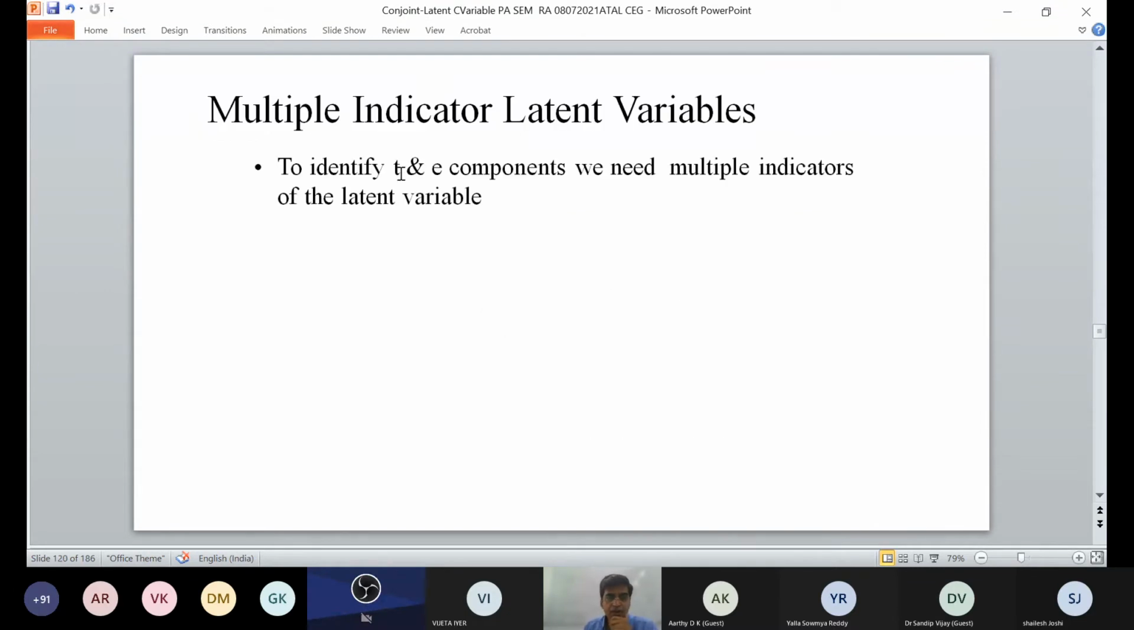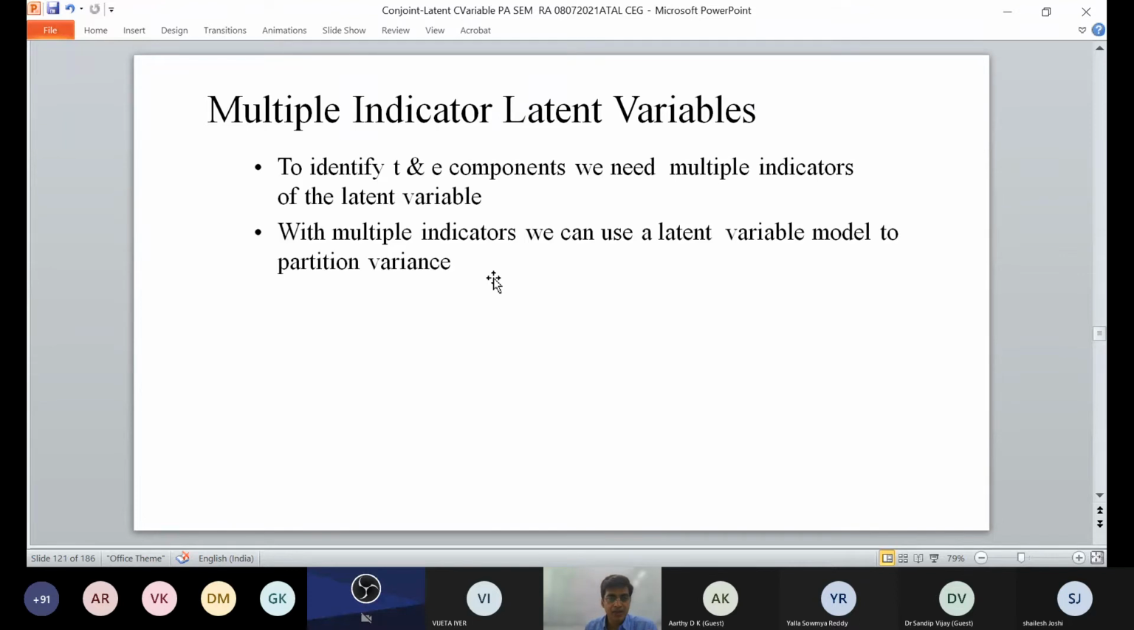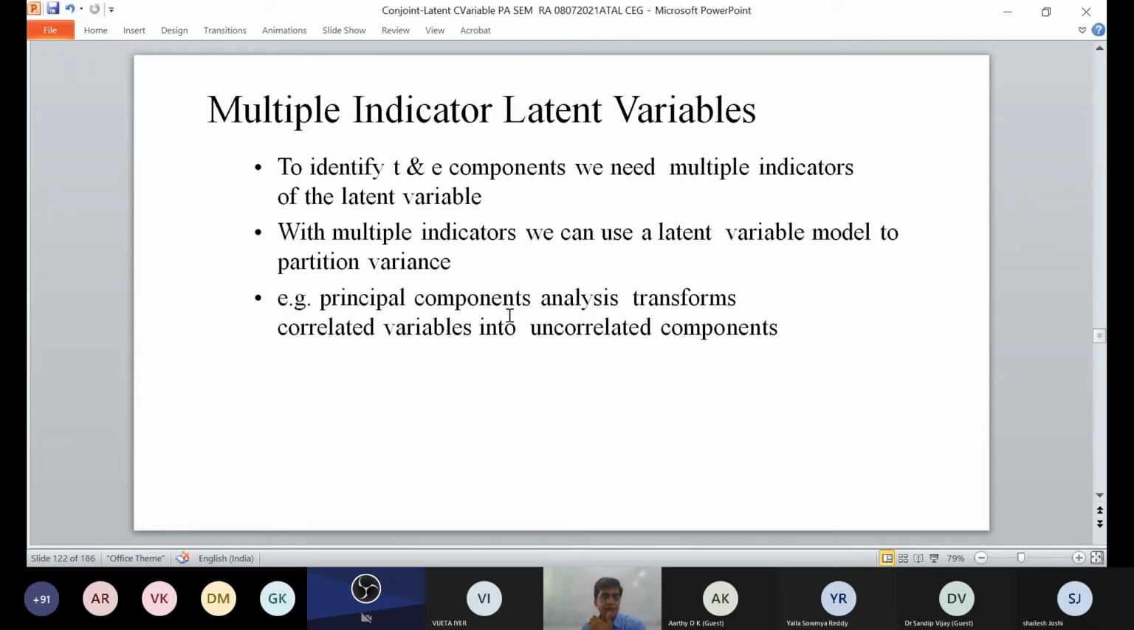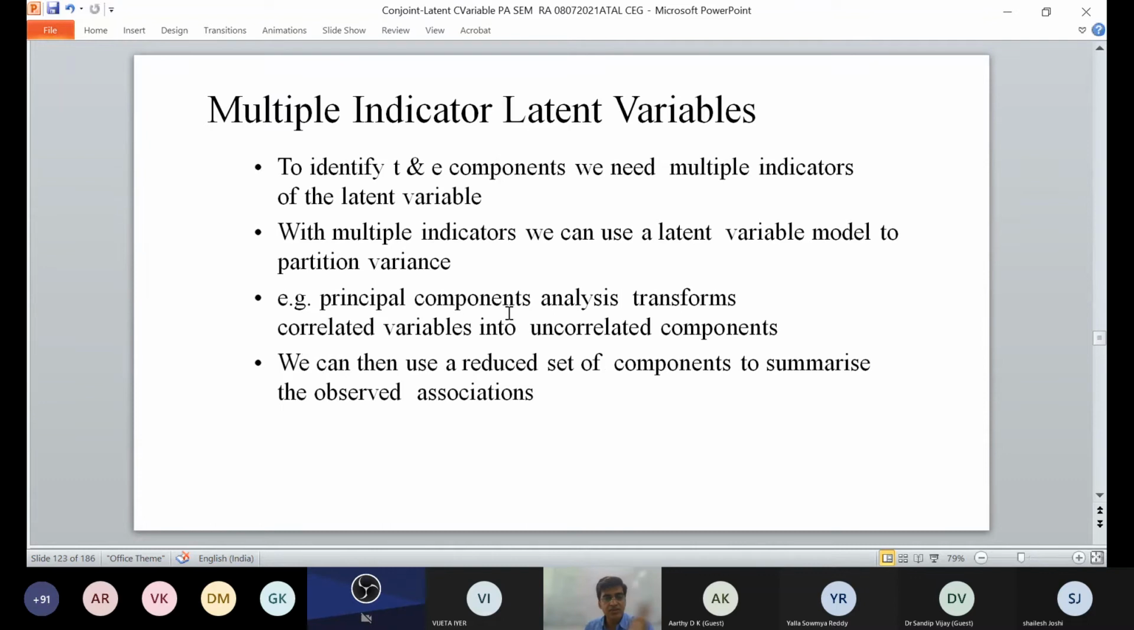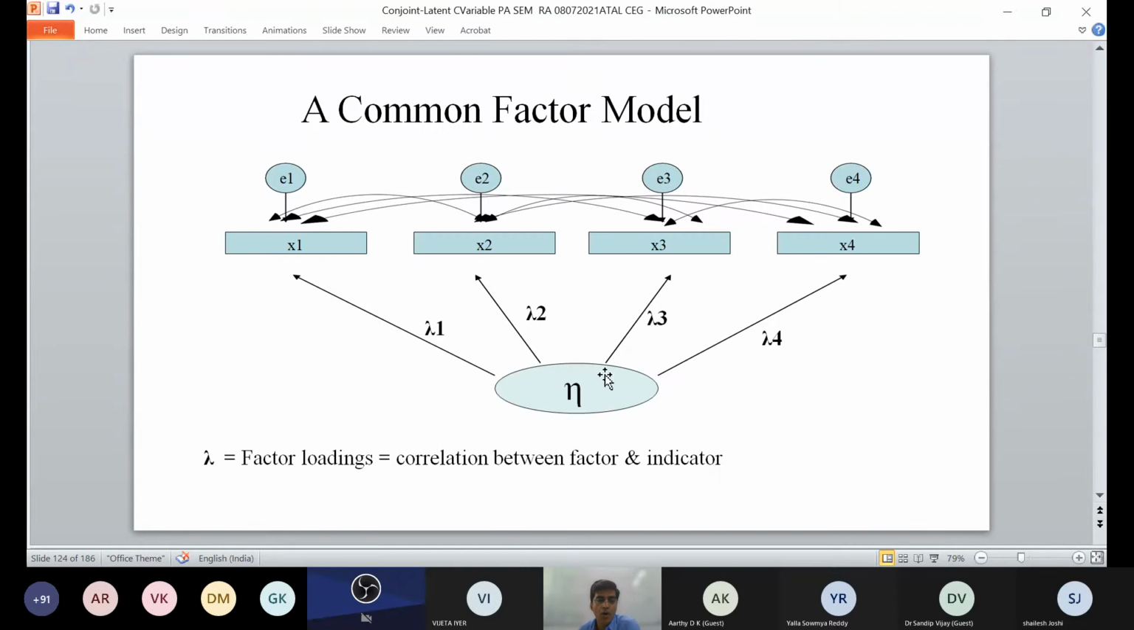So you need to identify the observed variable and the error component. We need multiple indicators, and with the help of multiple indicators, you can use a latent variable model. Principal component analysis is transforming correlated variables into uncorrelated components. Okay, so let us have a common factor model.